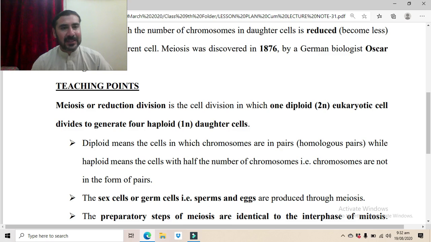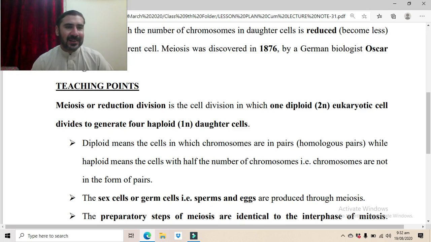For example, in humans, the normal somatic cell is a diploid cell because it contains 46 chromosomes, and these 46 chromosomes are in the form of 23 pairs. So the full set of chromosomes is there. So this is a diploid cell. This is known as a 2n cell.